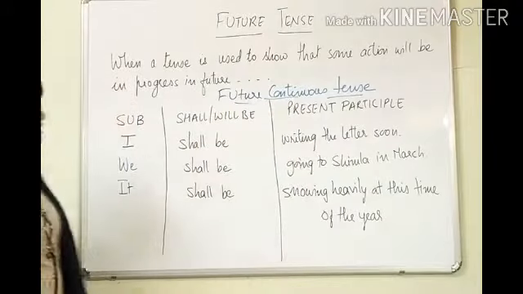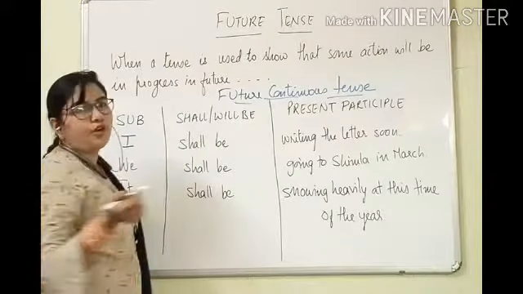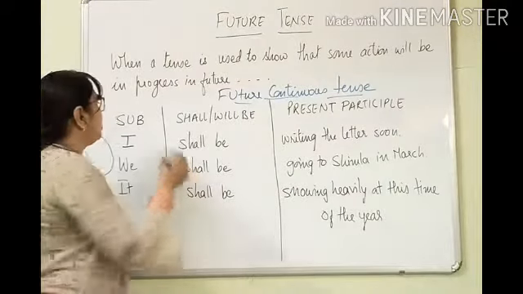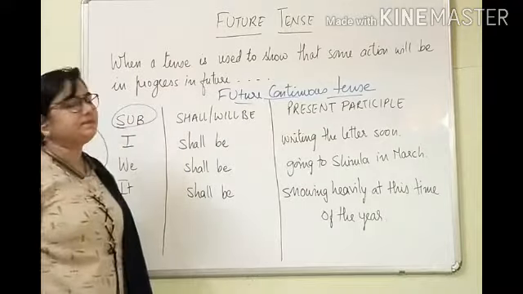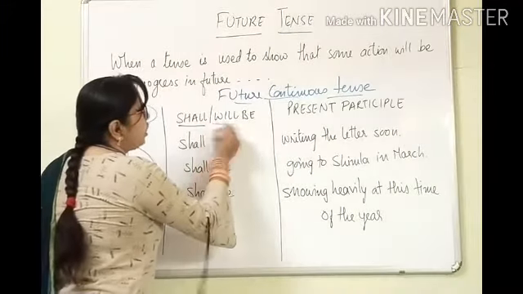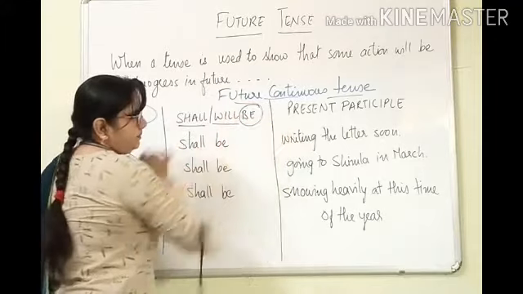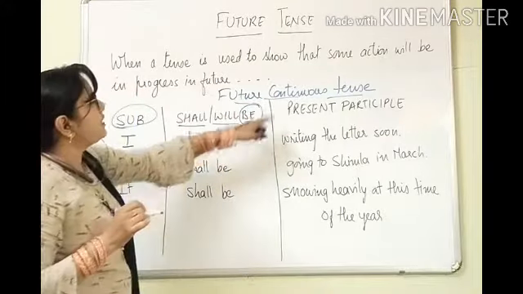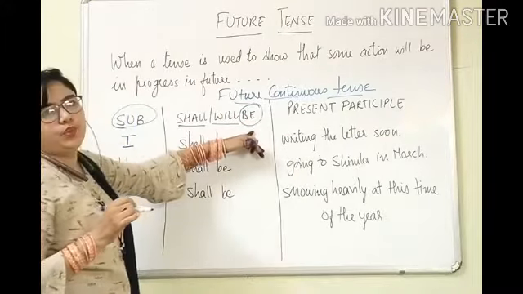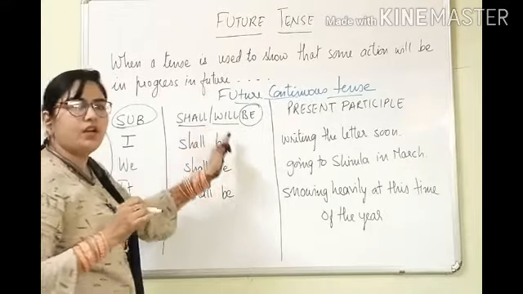What would be the formation of future continuous tense? First of all, the subject will come, then either shall or will plus be. Because it is continuous tense, we will use be with either shall or will.